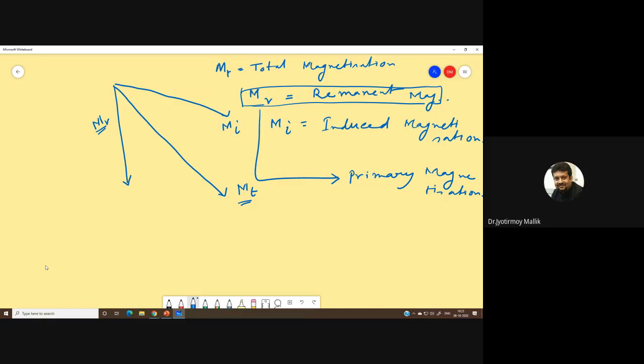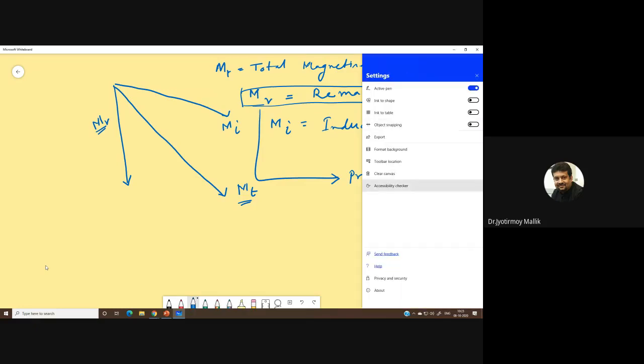That is what we call induced magnetization. If we add these two vectors, we get MT, my present-day total magnetization. Then I will give you two scenarios.